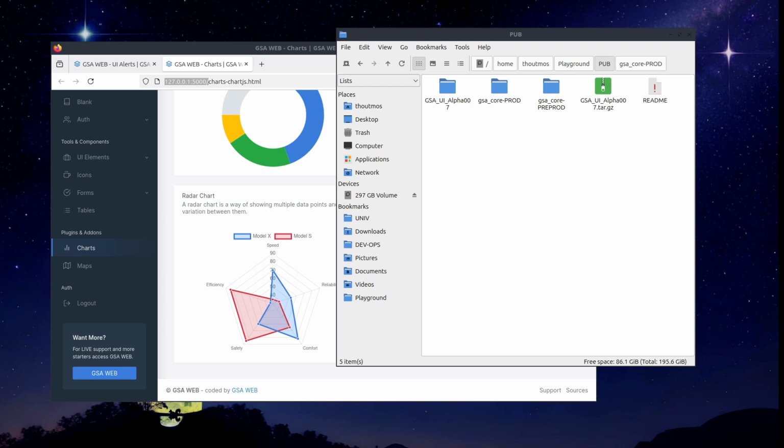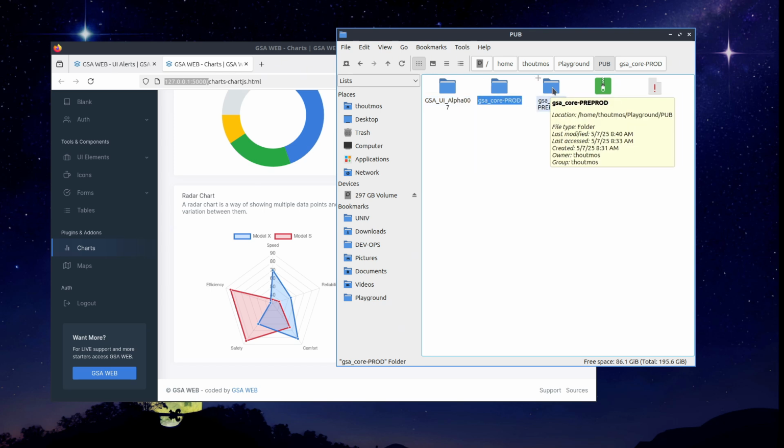Hello, in this test we are going to do a new test regarding the AI module. The first thing we need is to test our module of the GSA solution regarding some checks on the system.